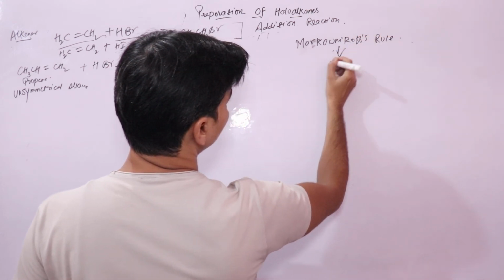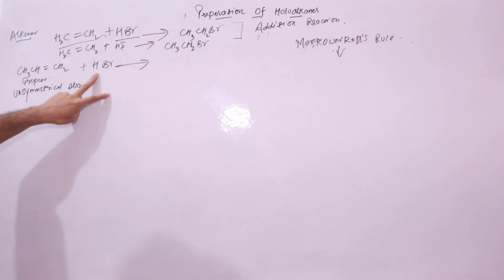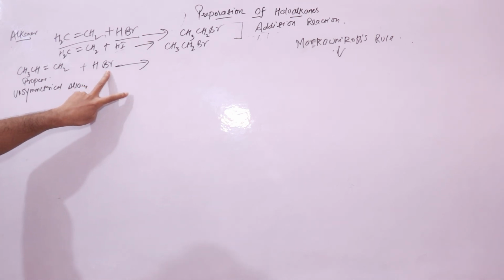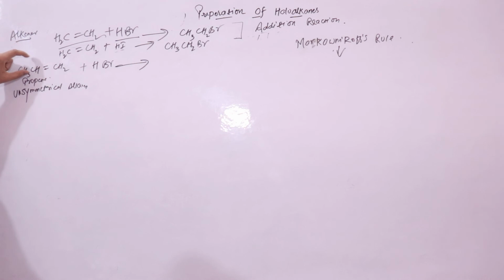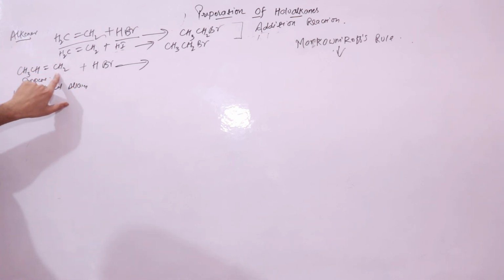As per which, the negative part, which is Br, will attach itself to the carbon atom that contains less number of hydrogen atoms, whereas the positive part would be added to that carbon atom of the double bond that has more number of hydrogen atoms.